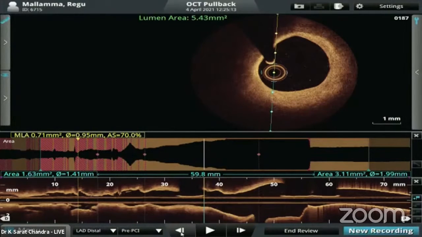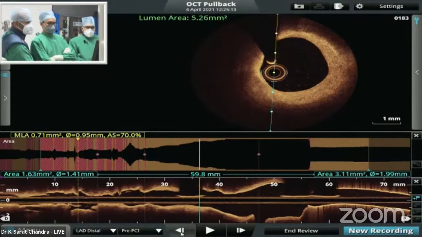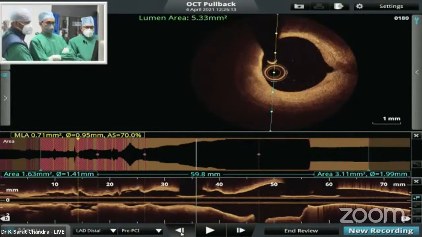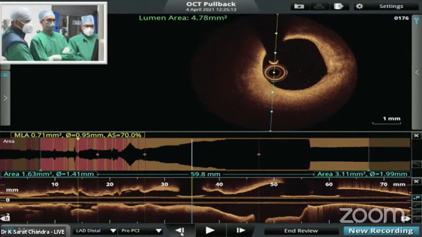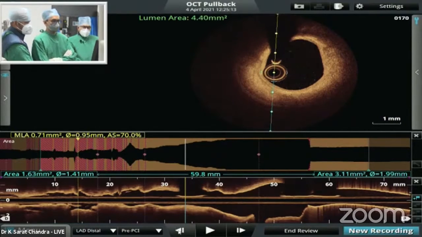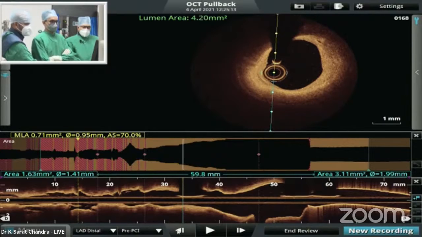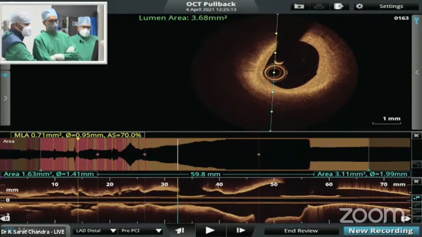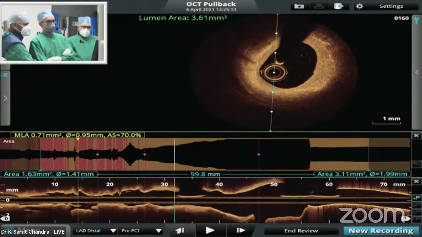There are some macrophages, some lipid block in this area. Just move proximally. You can see plenty of macrophages from 12 to almost 3 o'clock. Then you can see the bright shimmery border from 9 to 12. There is also macrophage deposition. That is a lipid block. You can see the poor penetration of the light. Then move slowly. Lower quarter, you can see the fibrous block. This is a lipid-rich block. But as you go distally, it's a calcified segment. This also has plenty of macrophages.